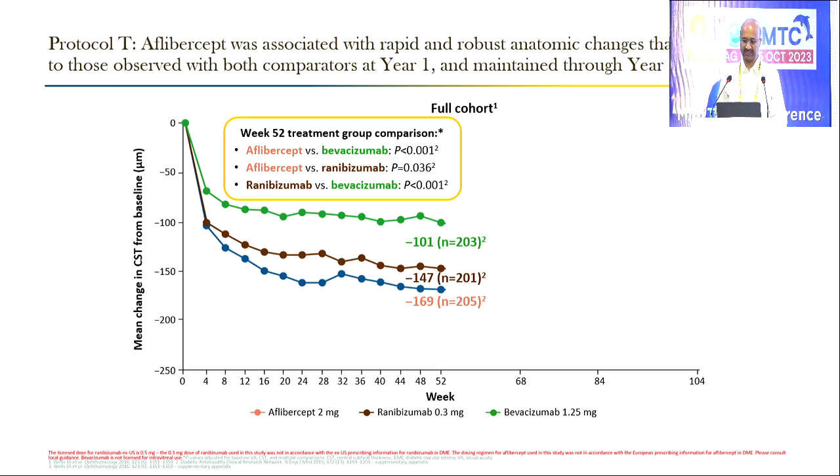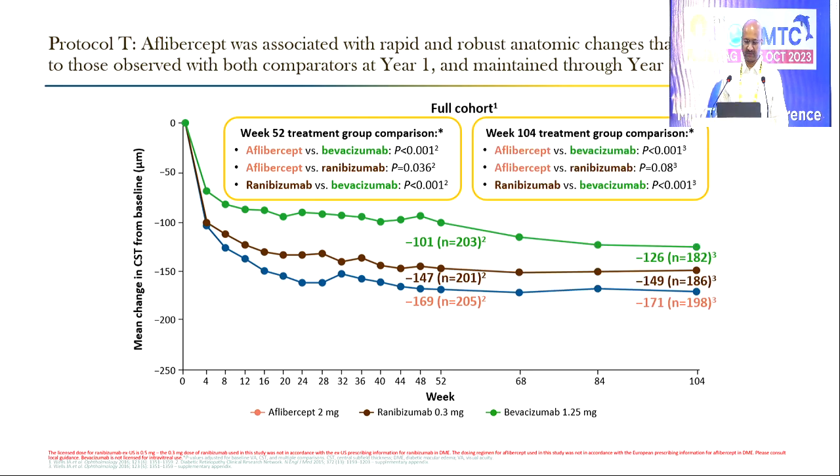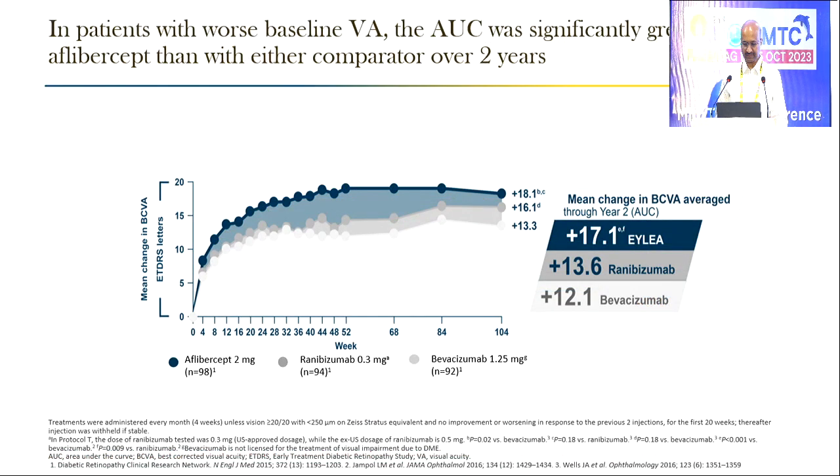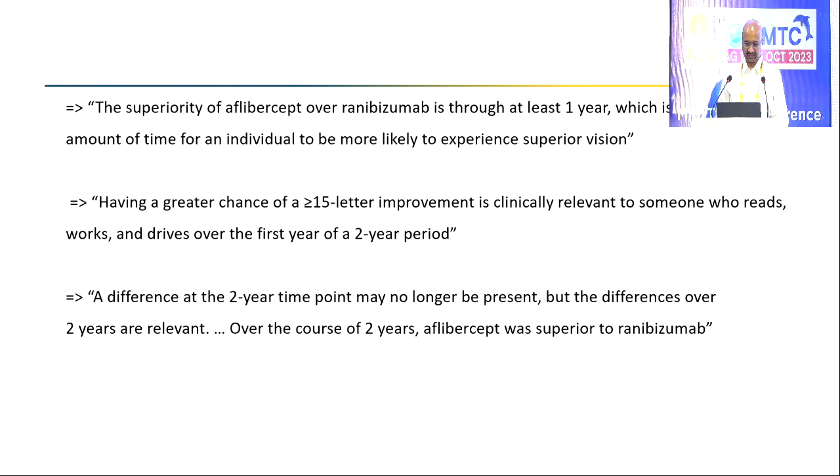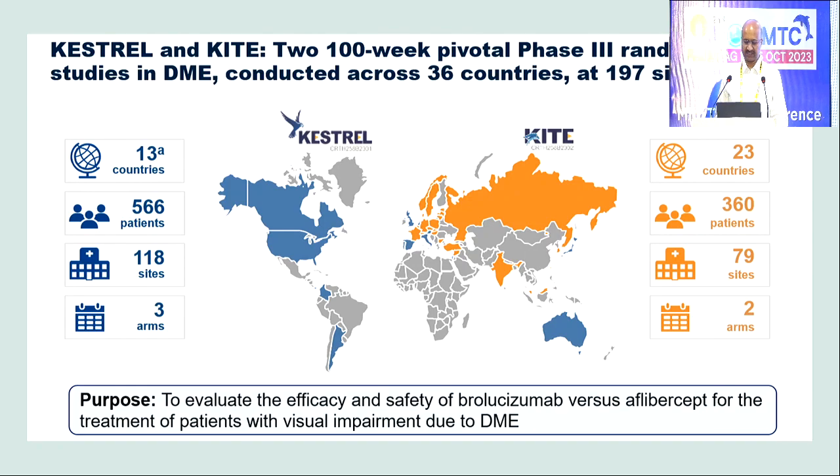Now aflibercept was associated with rapid or robust anatomic changes that were superior to those observed at year 1 and maintained through year 2. So the decrease in central subfoveal thickness was better with aflibercept compared to ranibizumab, and the least was with bevacizumab. The number of letters gained with Eylea was better compared to ranibizumab or bevacizumab. So aflibercept maintained a superiority over the other two drugs.